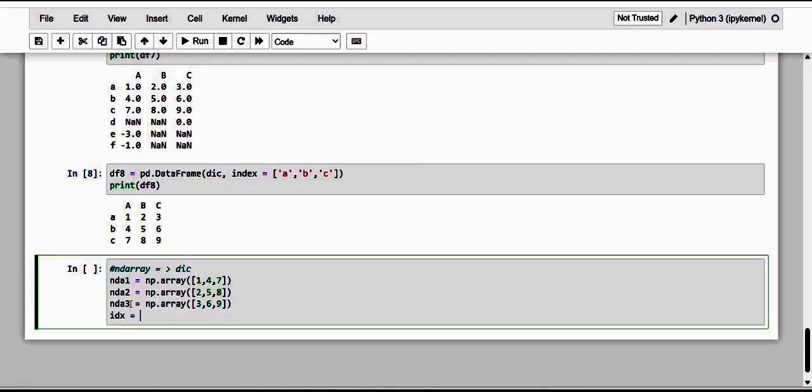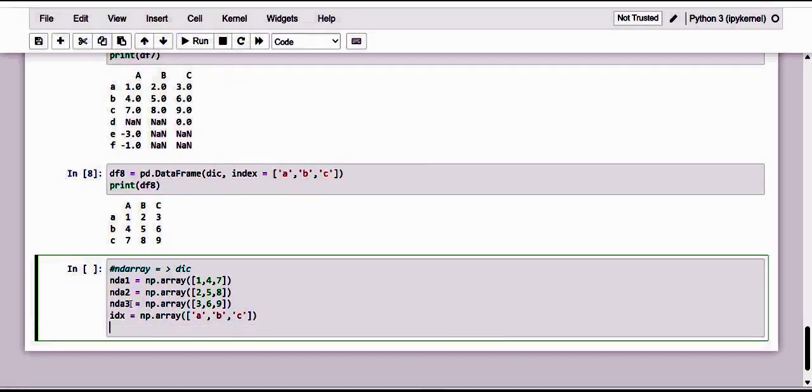Okay, now what is next? IDX, that is the index. Let me create that with an array, and here we are making it very simple with the same examples, so kindly observe. Here it is the dictionary, which just has the key and value pair.